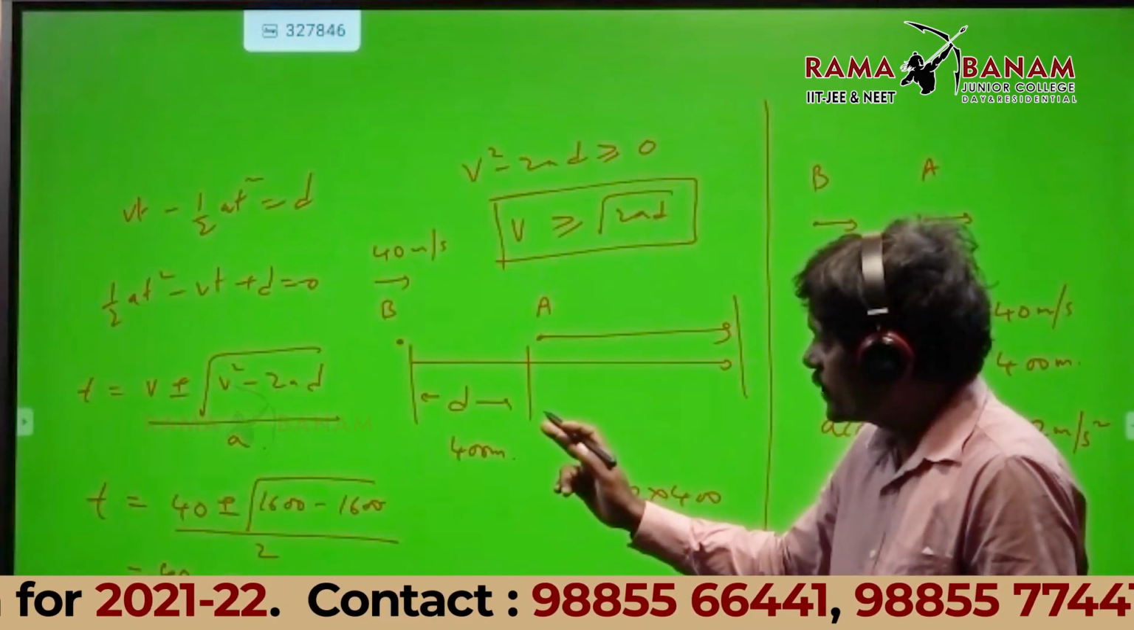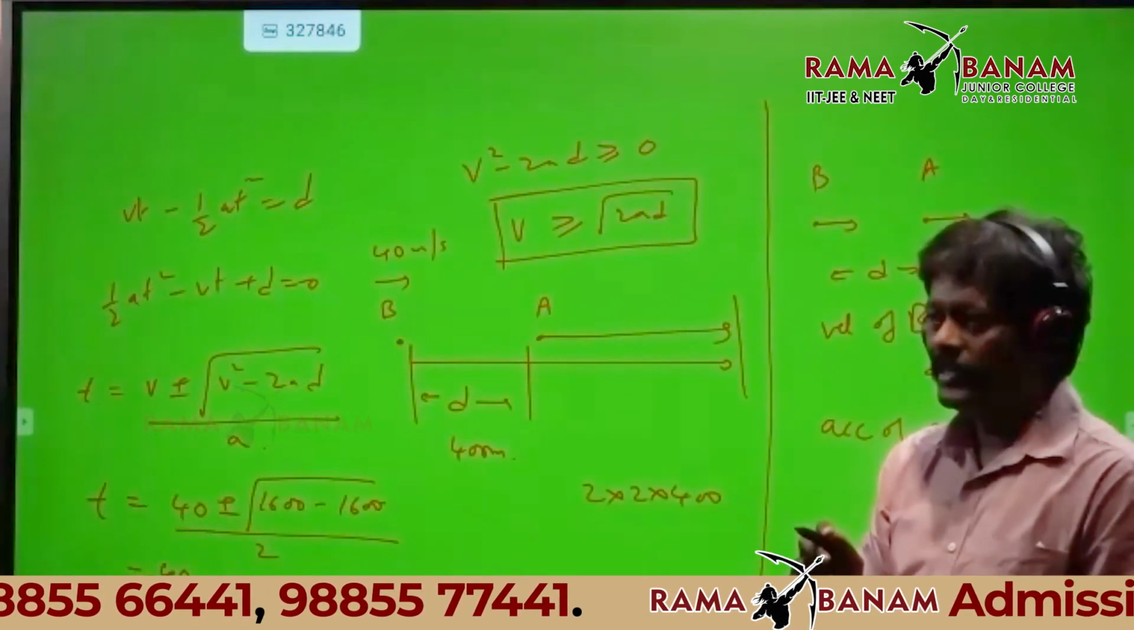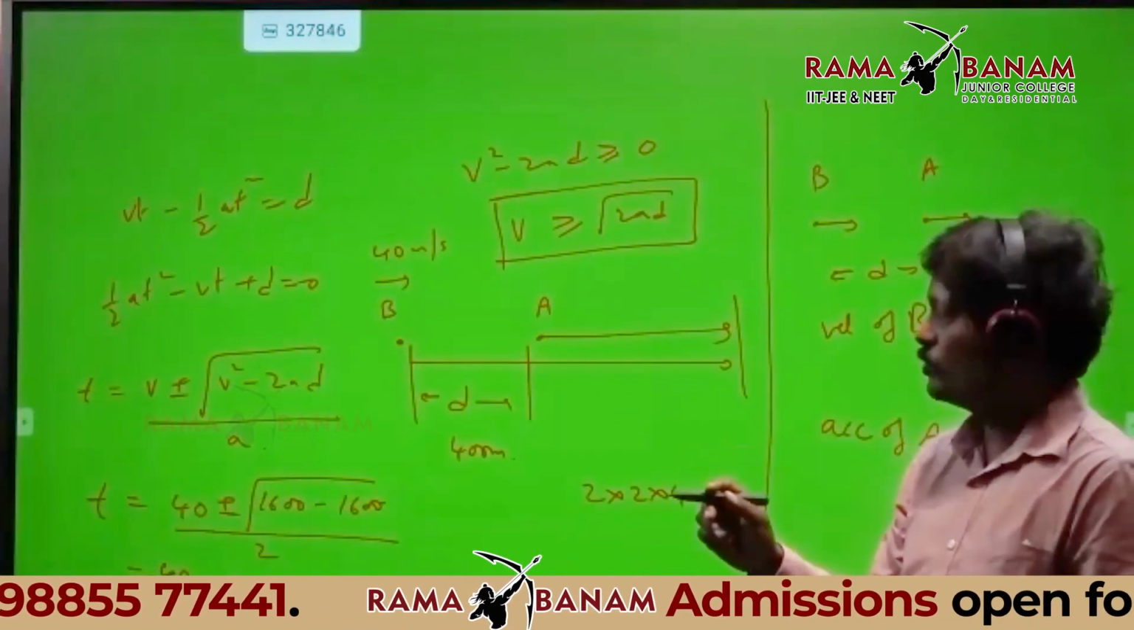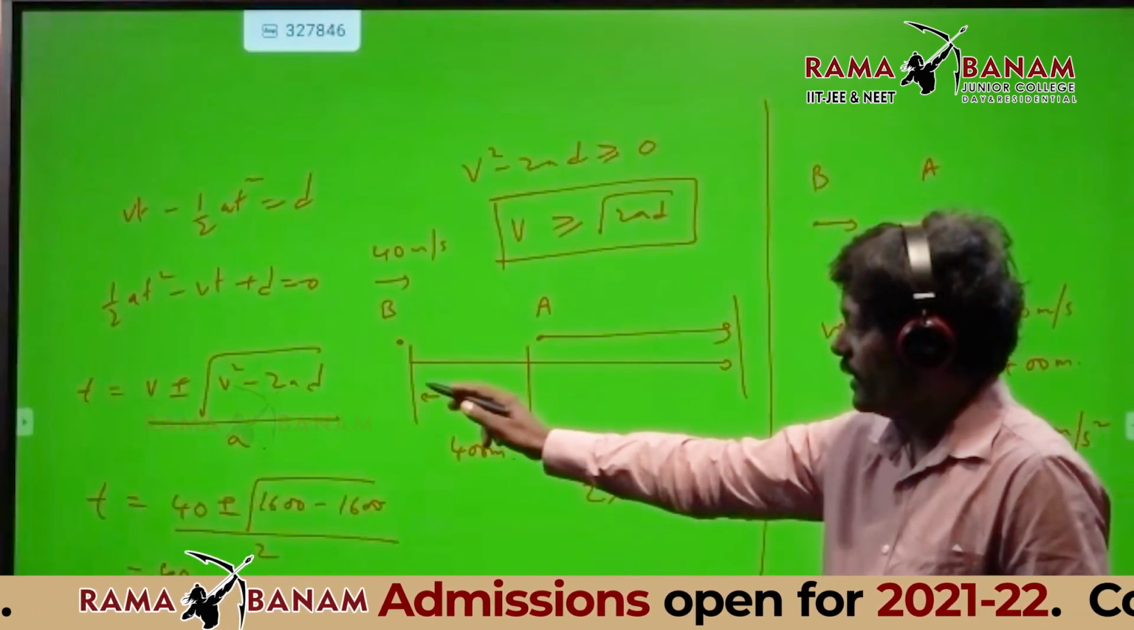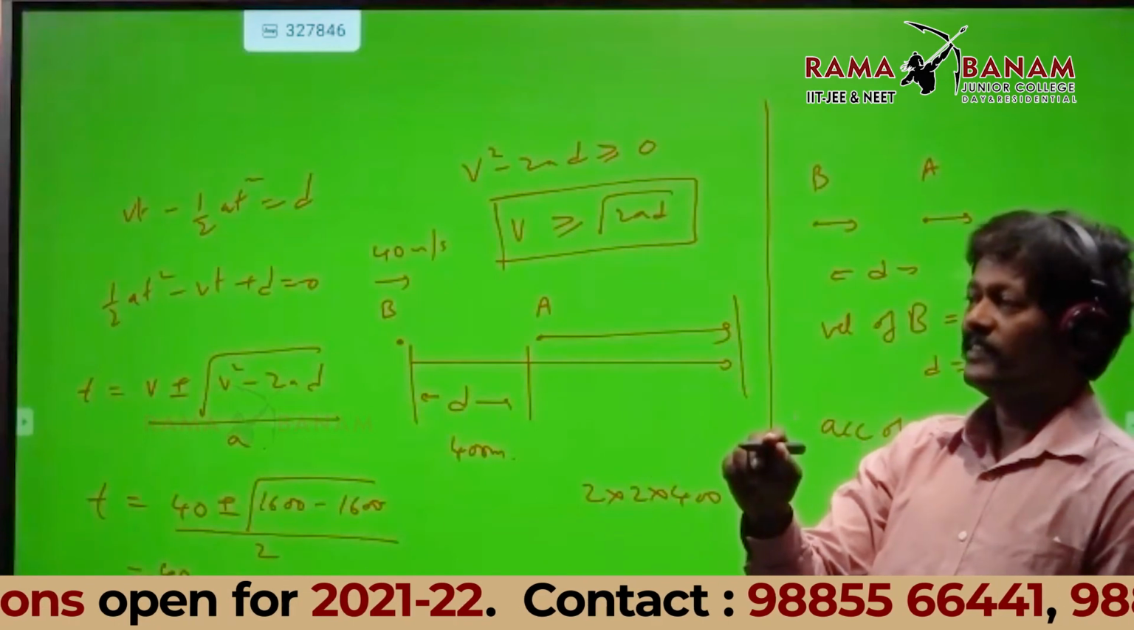After framing the equation, under the root you should not have a negative sign. That means the velocity of the car should be greater than or equal to root of 280, then only they can meet.